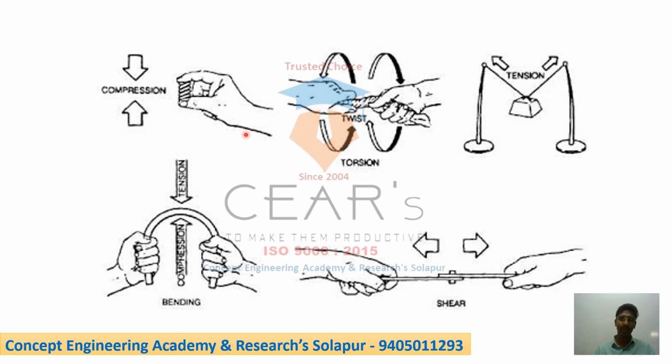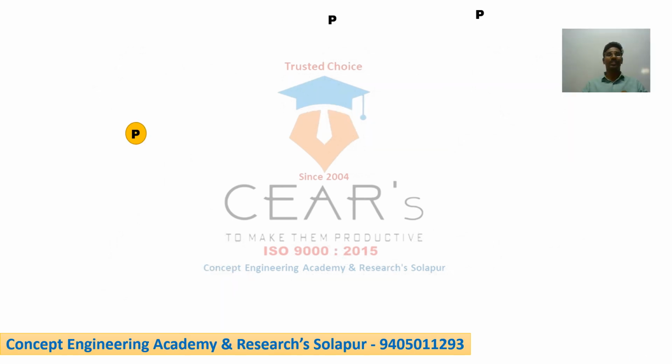Then tension will be developed, you can see. In the string the tension will be developed, and this is the bending. Okay, take a matchstick and bend it. Under compression it will be at the bottom, and tension will come on top. This will be the shear stress: with the help of a bolt you connect it. So this is single shear, and double shear may also be there. Okay, so this is the concept of the nature of the stresses.